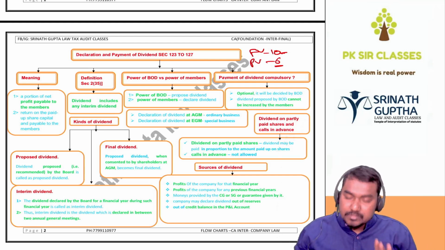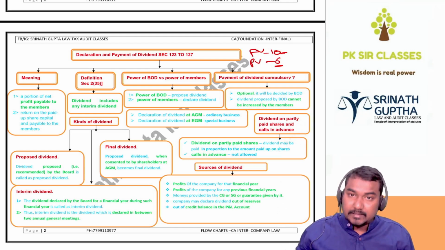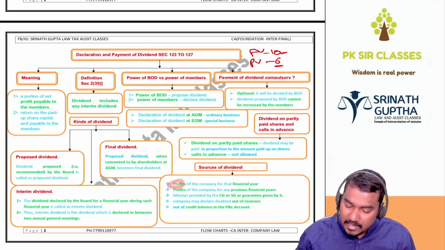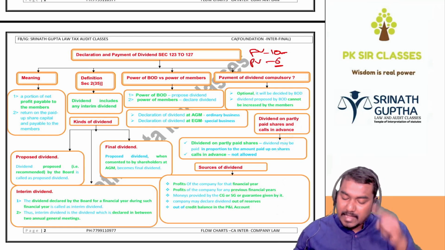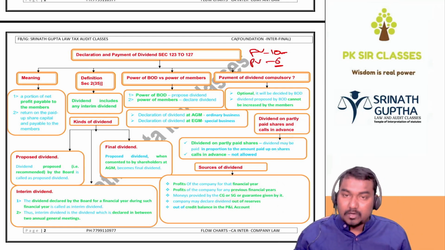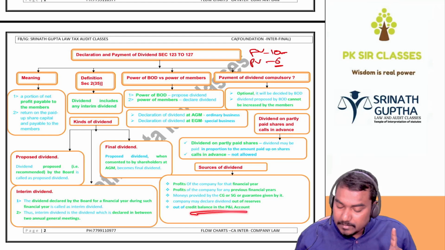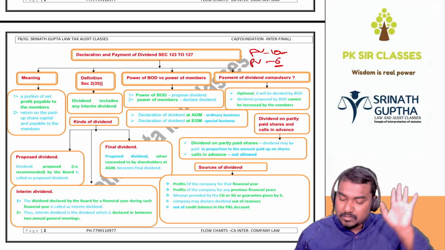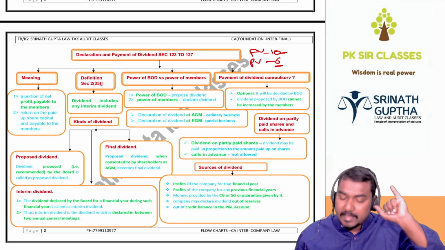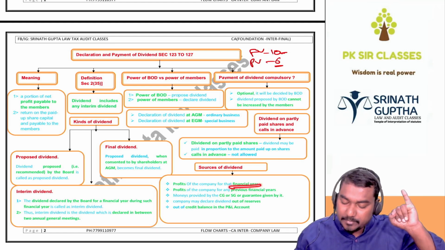Source of dividend: the company can pay dividend out of the current year profits, out of the previous year profits, and money provided by central government or state government, and dividend can be paid out of the reserves. Dividend can be paid out of the credit balance available in the P&L account. So how many sources are there? 5 sources.